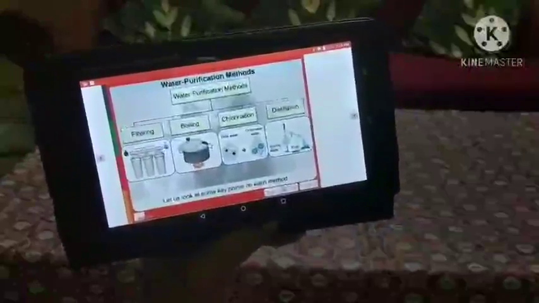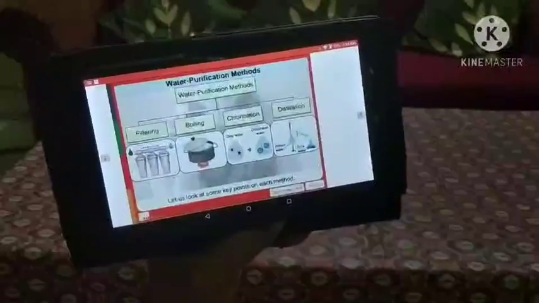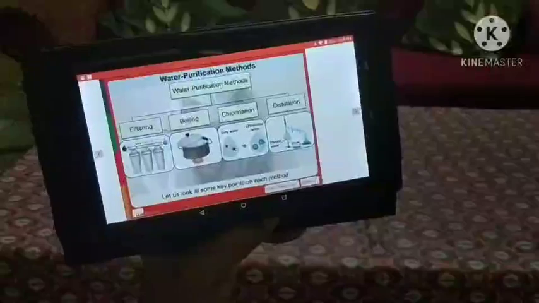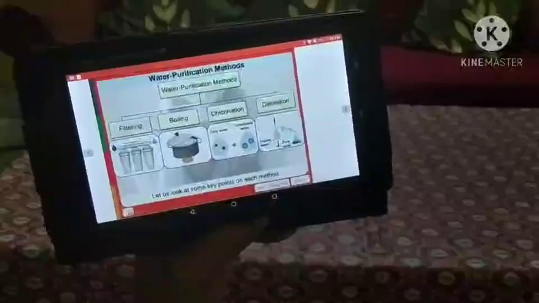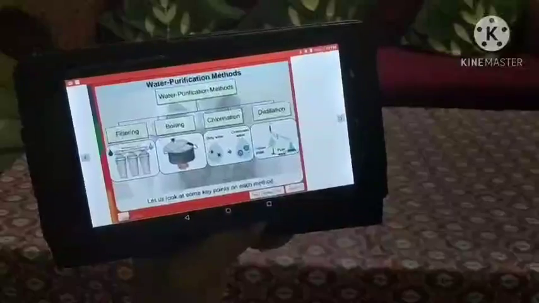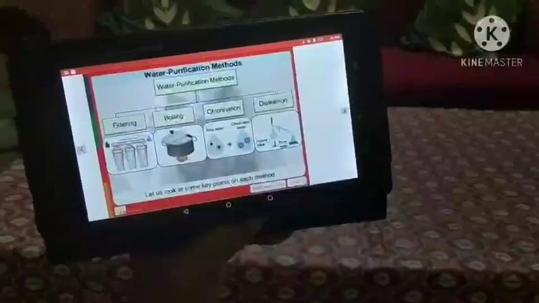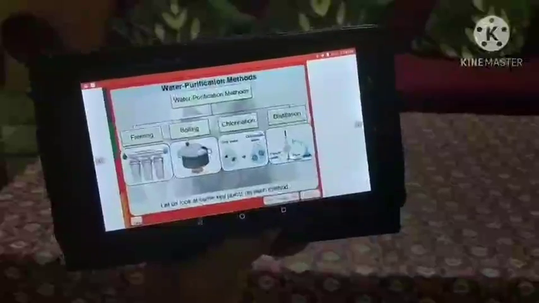Before this, let us discuss this. First, water is filtered, then the filtered water is boiled, then chlorination is done, meaning chlorine is mixed in it, and then distillation.